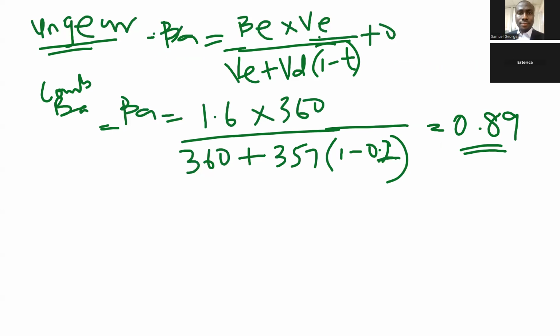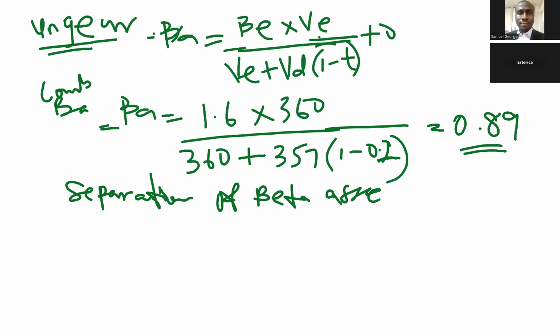You remember the formula I gave for combined beta asset? I say combined beta asset is the beta asset of activity A times portion of A plus activity B times portion of B plus activity C times portion of C, and so on, depending on the number of activities they have. Now, the next thing we want to do, still in ungear, is separation of beta asset to get beta asset of agric.